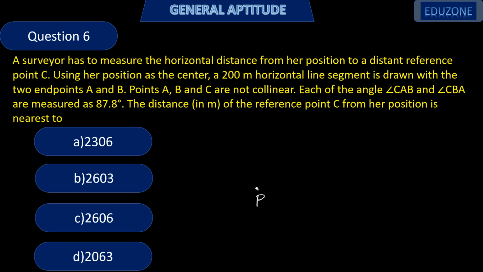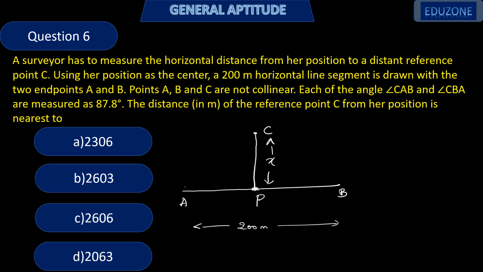Let the surveyor's position be P. She has to measure a distant point C, so this distance X is to be found. A line AB is drawn with P as the center, and it is given that the line AB is 200 meters. So this distance is 100 meters and again this distance is 100 meters. It is also said that angle CAB and angle CBA are 87.8 degrees.